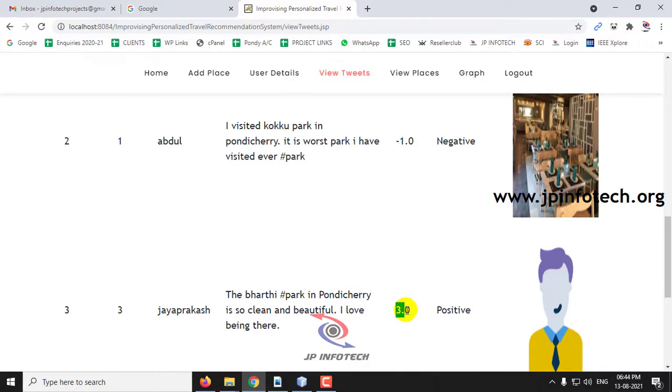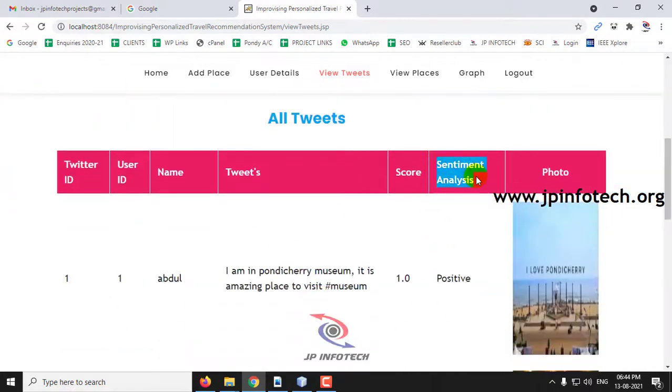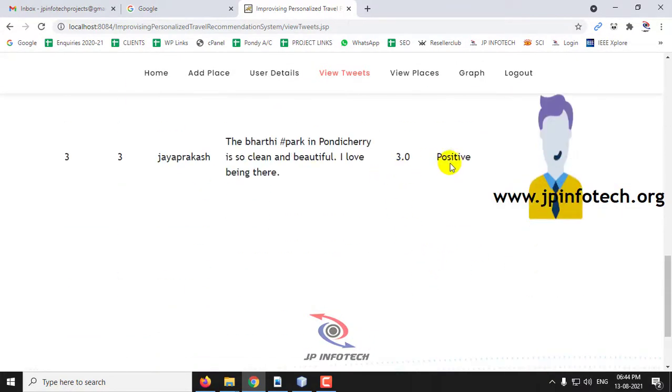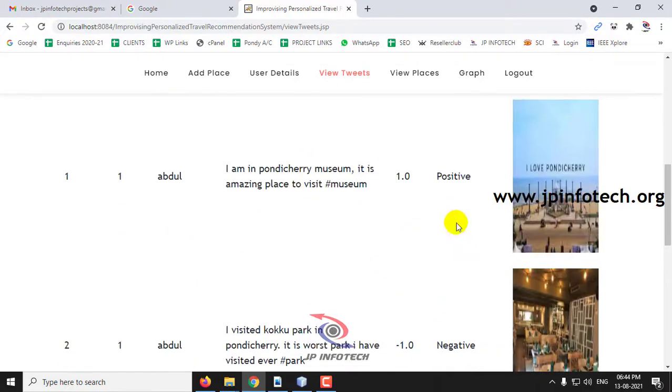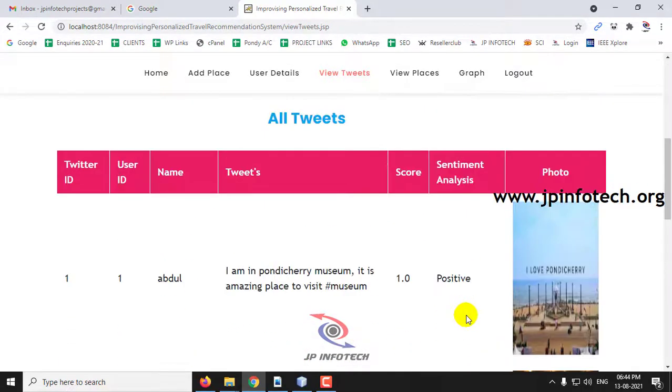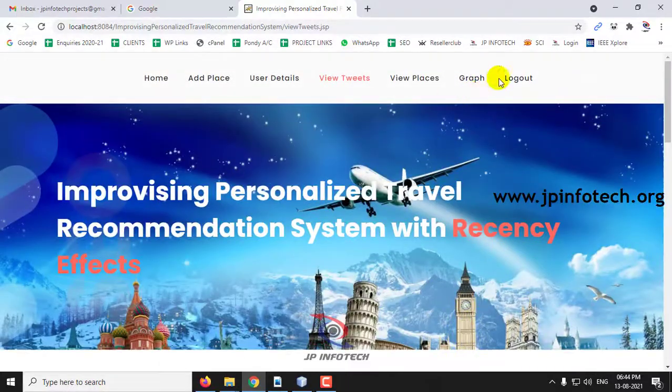So here the score is updated as 3.0, and here you can see the classified result, the final sentiment analysis. The score is 3.0 and the sentiment analysis result is positive. So according to the tweet words that we have made, it will be classified as positive or negative. So now the classification part is done.